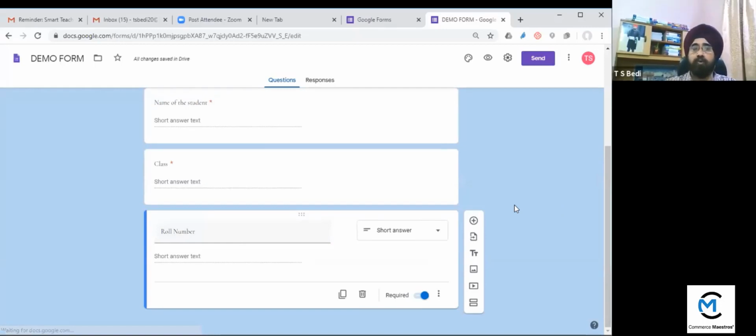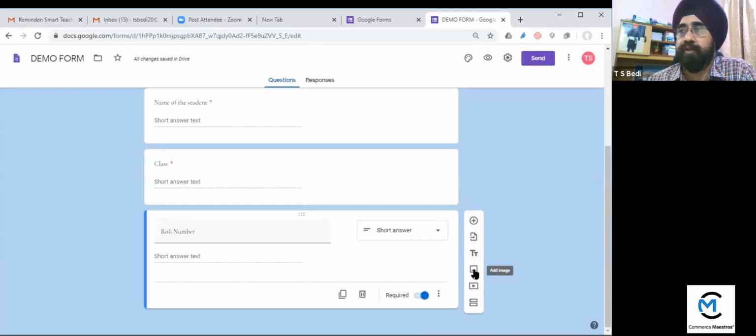Now we will go to the next part, which is based on objective type and other questions. First one was plus, second was this one. You can import questions from a previous form which you have already made. This is add title and description. Second, you can add an image.